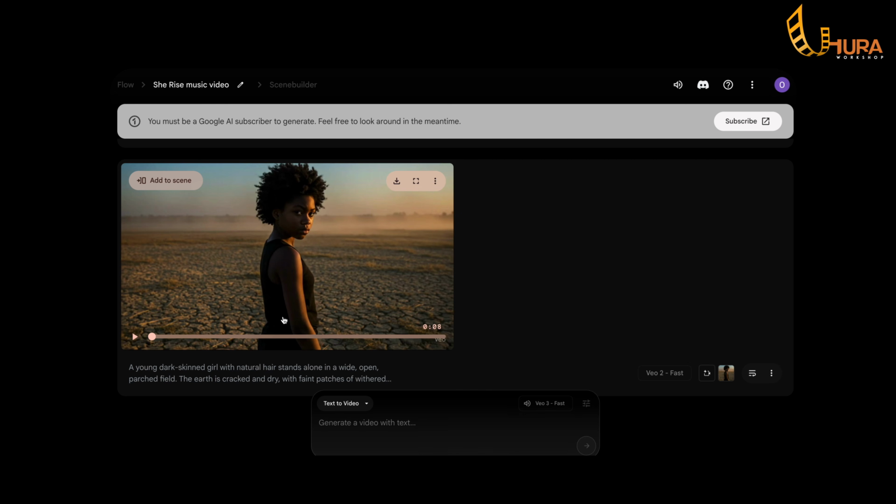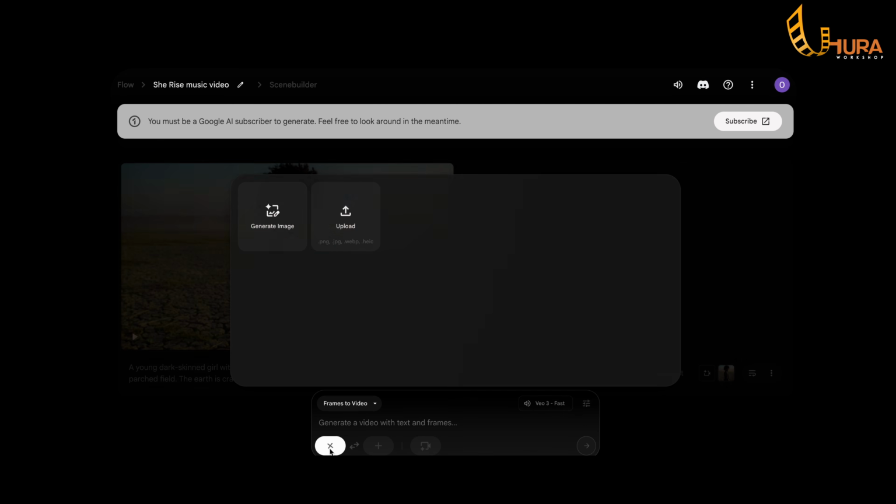So the way we are going to convert one image into a video is the same thing you can do for every other image. Down here, you have text to video, frames to video, and ingredients to video. For this, we're not going to do text to video. We're going to use frames to video. What does this mean? Frames to video is basically telling the platform that you have an image that you want to convert to a video. So if you click on this plus icon down here, it allows you to input or upload your image.